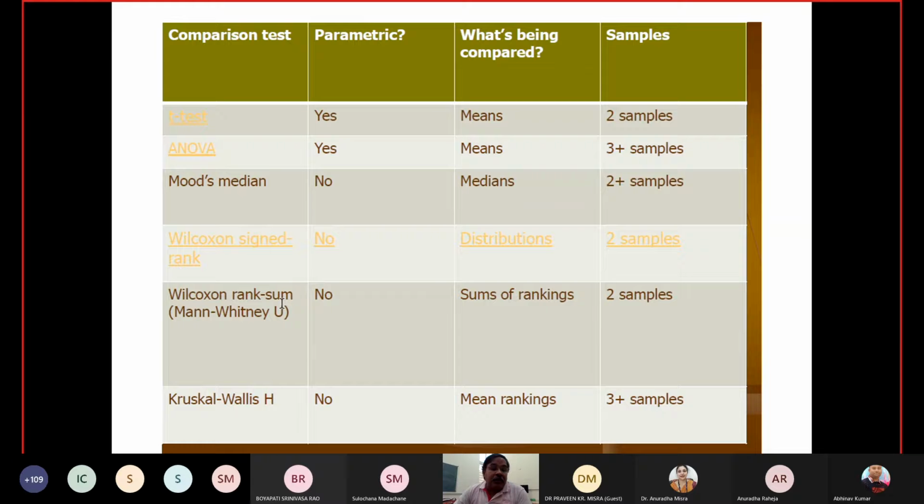The Wilcoxon rank sum test or Mann-Whitney U test is a non-parametric test. On the basis of the sum of ranks you are calculating, and it is for 2 samples. Then the Kruskal-Wallis test is a non-parametric test based on mean ranking, and it is used for more than 3 samples.